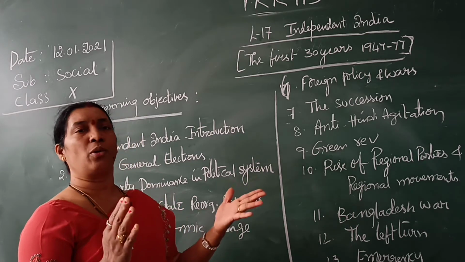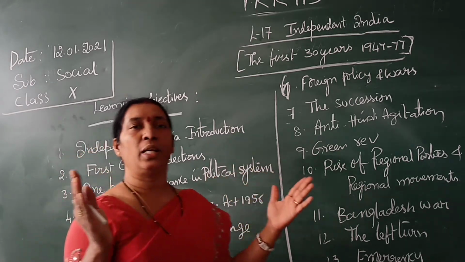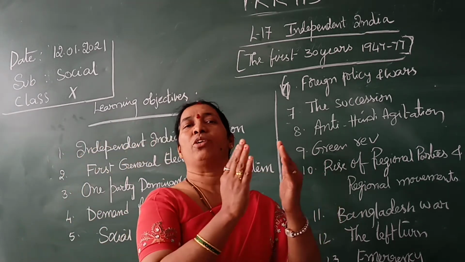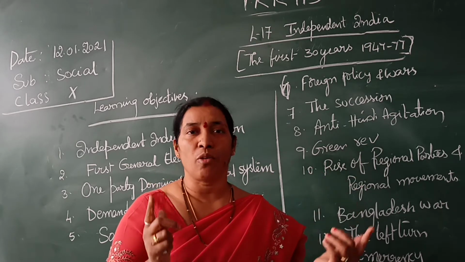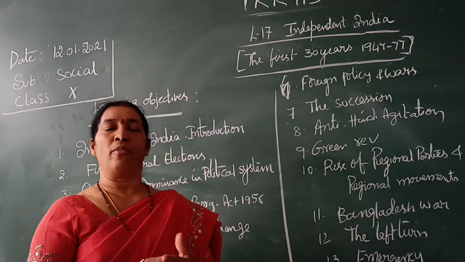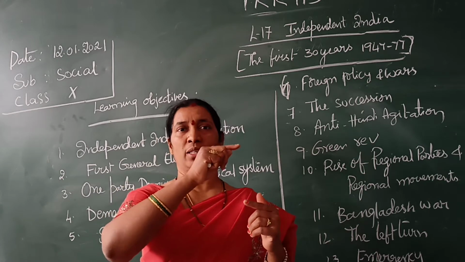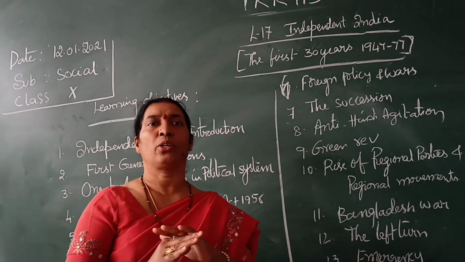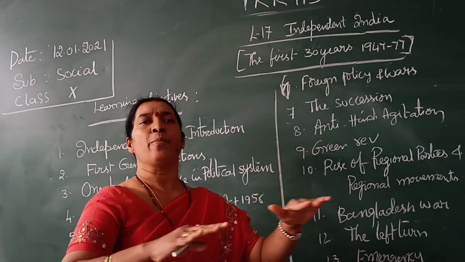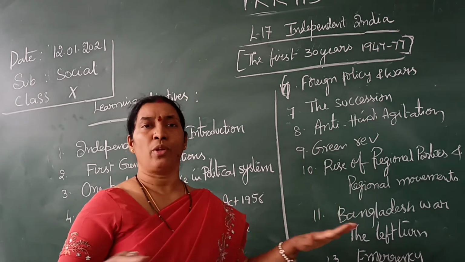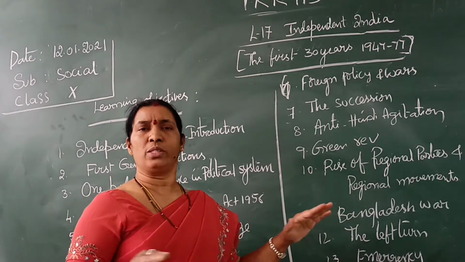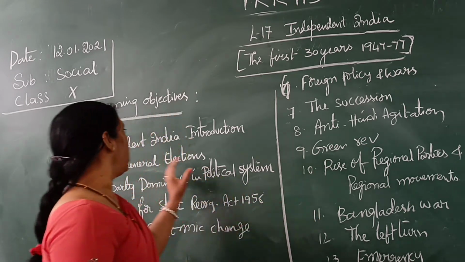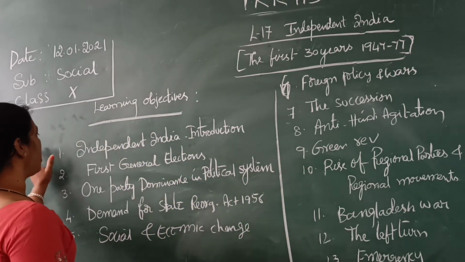So first, all 500 princely states were merged into the government of India, and now everything is under one roof. Under one roof, we have to do all the things. Whatever we have to do in a democratic country should be uniform. So all the rules, everything should be uniform. So that is Independent India and introduction.